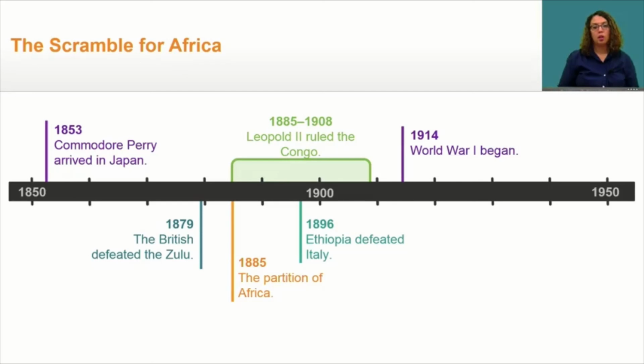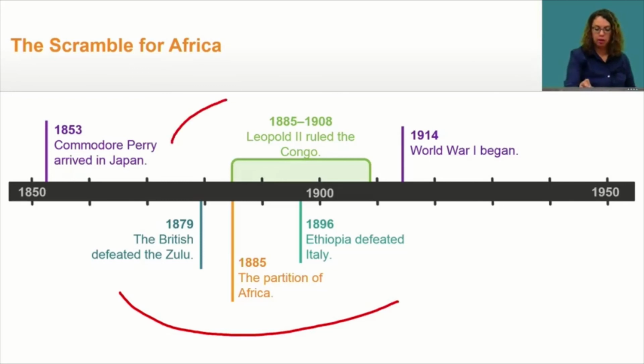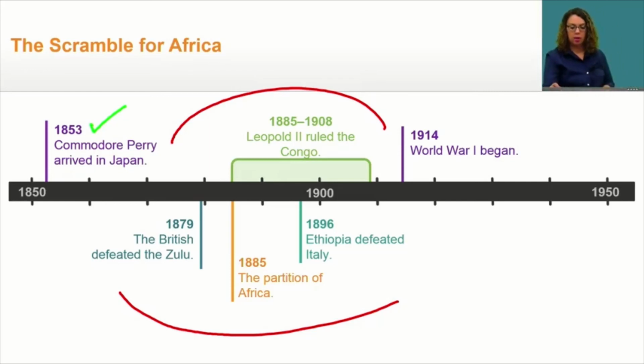Now, here are a few other key events happening in the world at the same time. So we have right here the key events from Africa. Now let's look at the events going on around the world. In 1853, Commodore Perry arrived in Japan, and then on the outside of it, in 1914, World War I began.